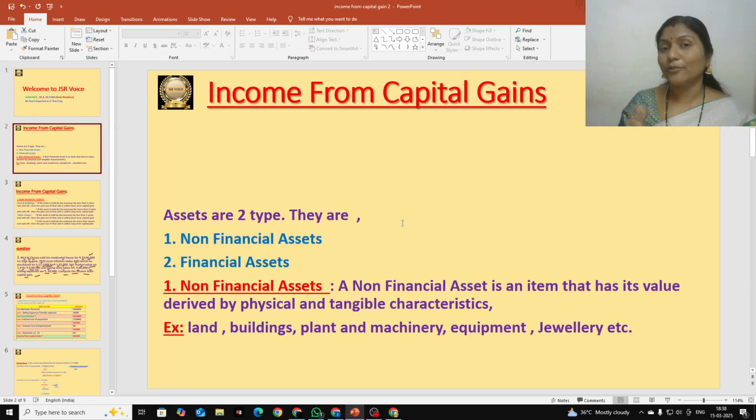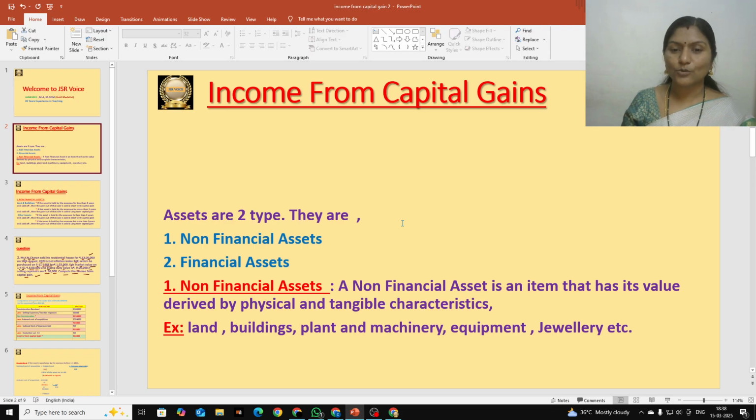First of all, before going into the solution, let me discuss what is capital gain and the rules for calculation of that briefly. Capital gain means if any assessee sells his capital asset, he gets some profit out of that sale, and that is known as capital gain. For calculation of income from capital gain, the Income Tax Act defines assets as two types: one is non-financial assets, the other is financial assets.